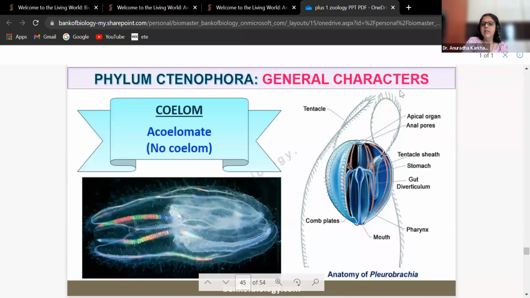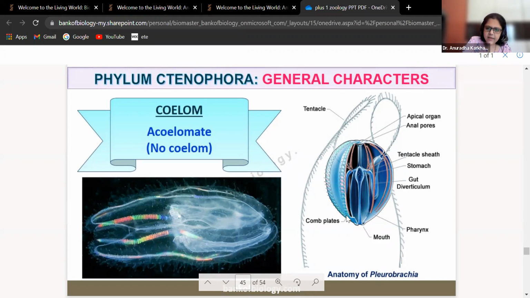Okay, this is the apical organ, and just along with that, you have got the anal pore. Here you can see the tentacle sheath. Look at the stomach, the gut, the pharynx. Here you can see the mouth. And can you see these comb plates?